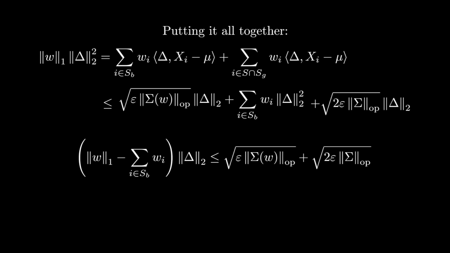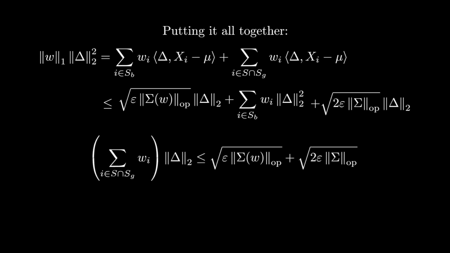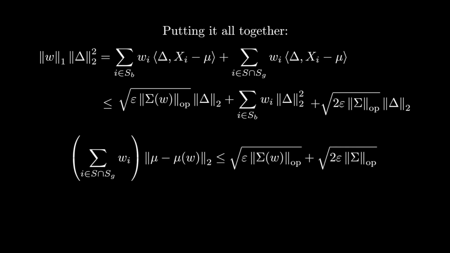To conclude, simply observe that the L1 norm of w is simply the sum of the wi over SB plus the sum of wi over S intersect SG. So the first term on the left hand side can be rewritten as follows. Plugging in the definition of delta, we see that this is exactly the expression we wanted. This concludes the proof.